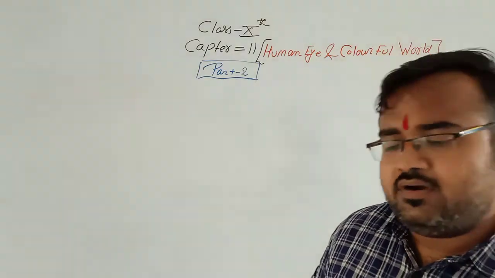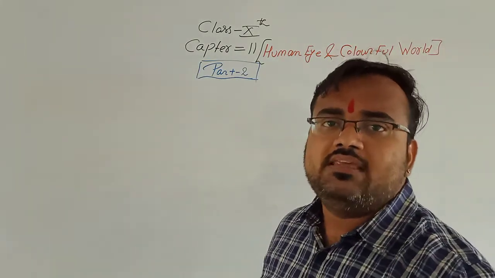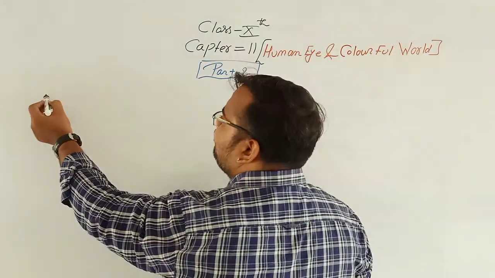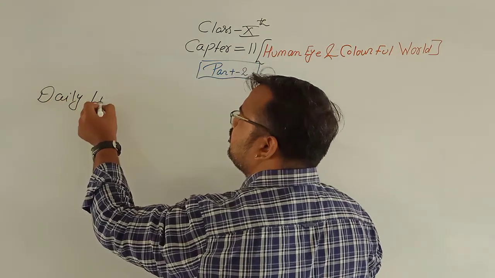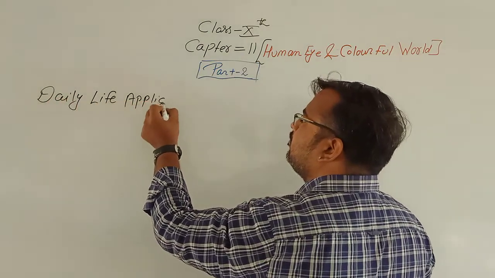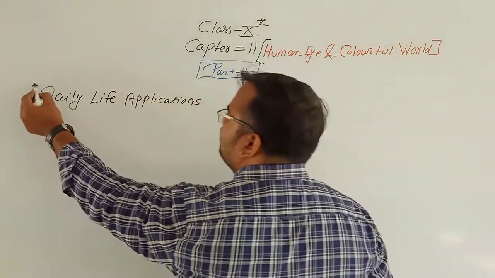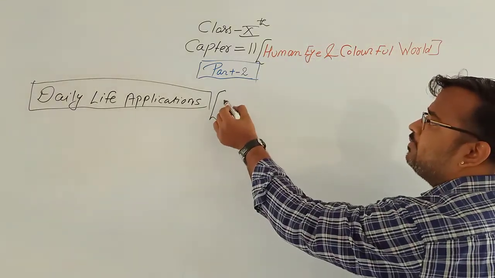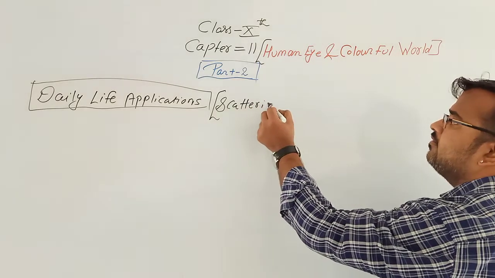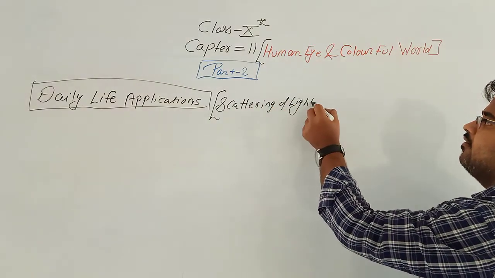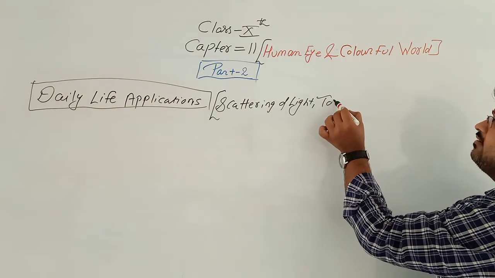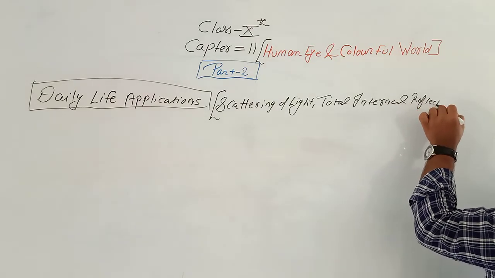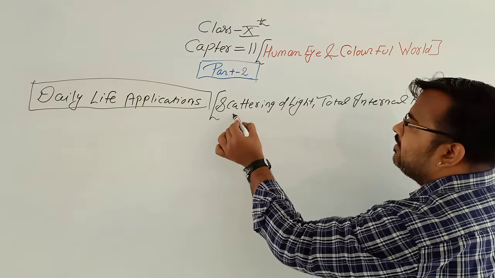Now we'll move towards the daily life applications related to the concept of scattering of light, total internal reflection and dispersion of light.